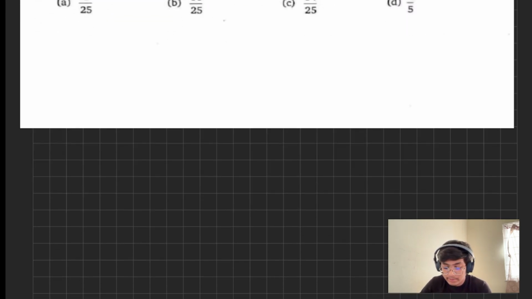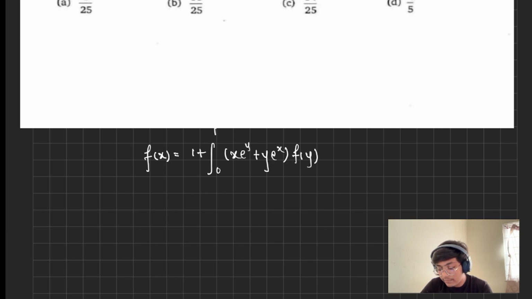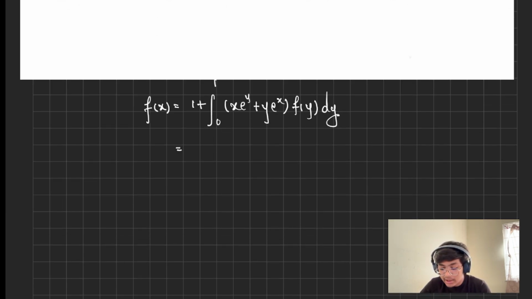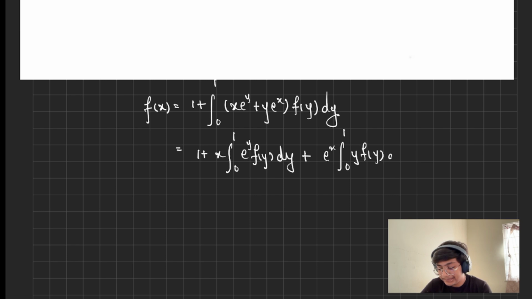So let me copy down the question, that is f(x) is equal to 1 plus the integral from 0 to 1 of (x e^y plus y e^x) f(y), integrating with respect to dy. Now I'll just rearrange this function, taking x out: integral from 0 to 1 of e^y f(y) dy, and taking e^x out: integral from 0 to 1 of y f(y) dy.